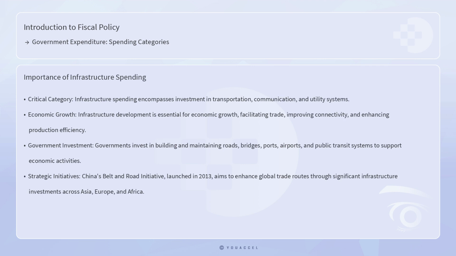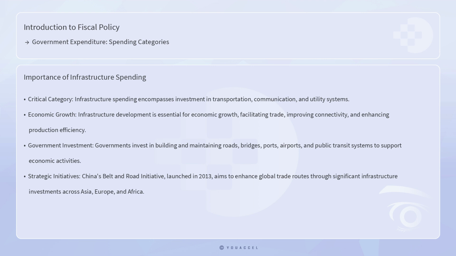Infrastructure spending is a critical category that encompasses investment in transportation, communication, and utility systems. Infrastructure development is essential for economic growth, as it facilitates trade, improves connectivity, and enhances the efficiency of production processes. Governments invest in building and maintaining roads, bridges, ports, airports, and public transit systems to support economic activities.